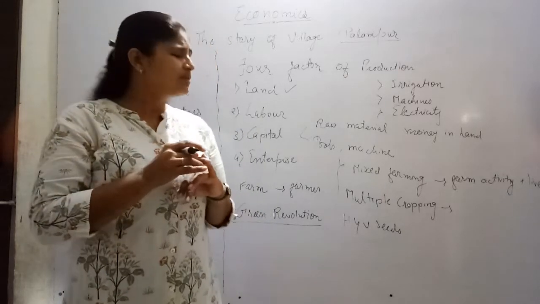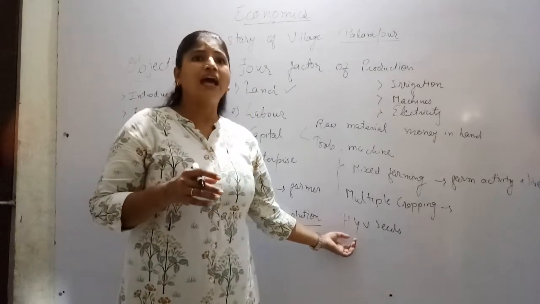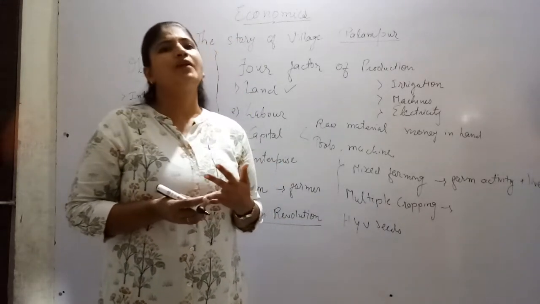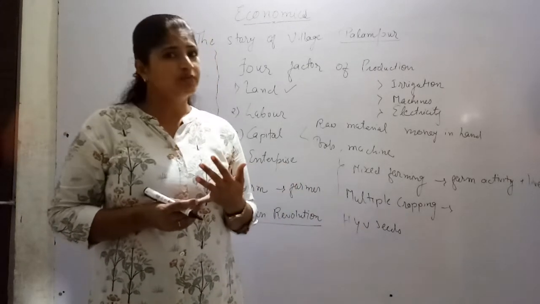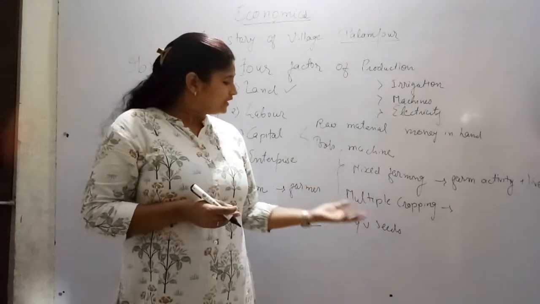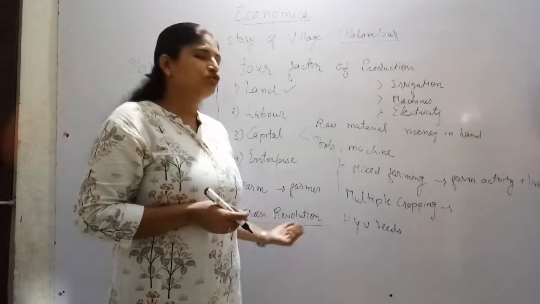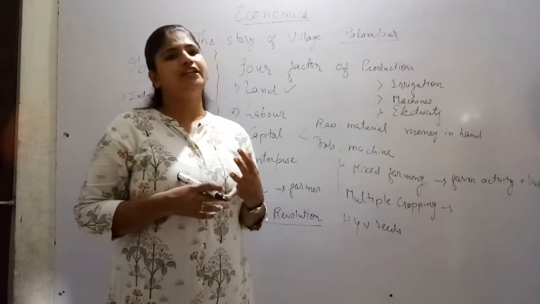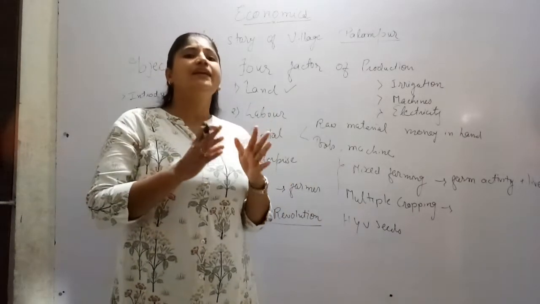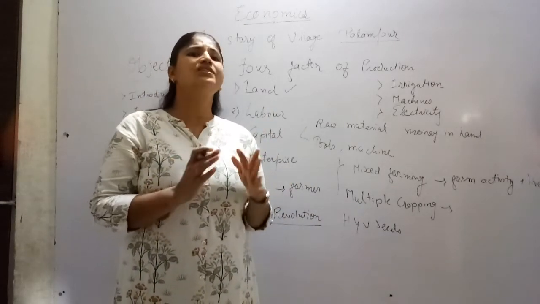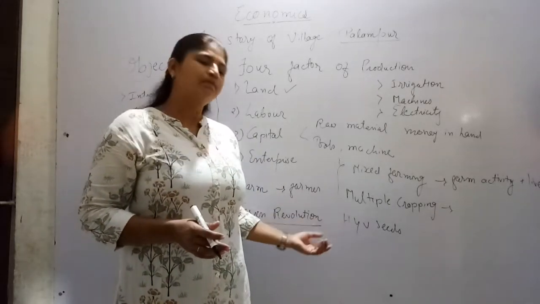But with that, some disadvantages are also there. HYV seeds and some modern farming methods are very costly. So not all farmers are able to use them. Only large and medium farmers can use them. So small farmers suffer because of this. Next, we are using pesticides and insecticides in the green revolution. This will reduce the fertility of soil. So everywhere there is some advantage and disadvantage, but we have to use it carefully. So it will be helpful for our soil as well as for the farming production.